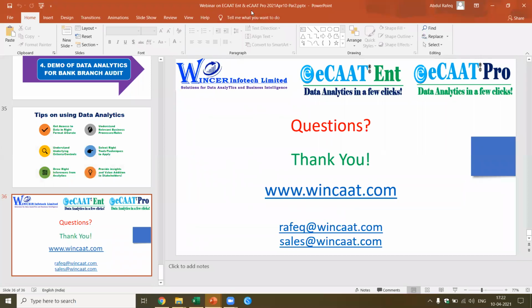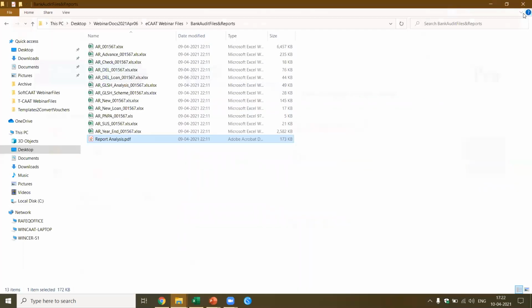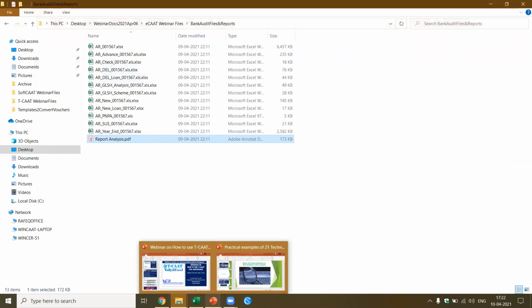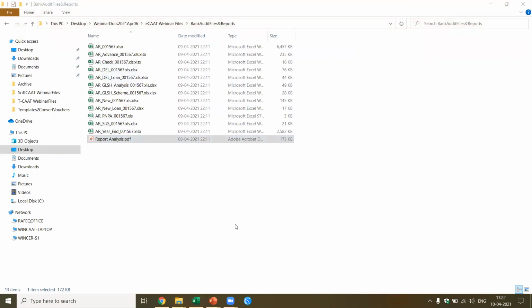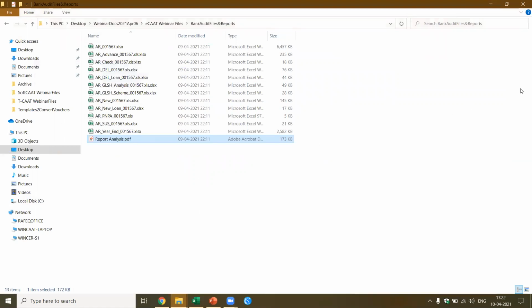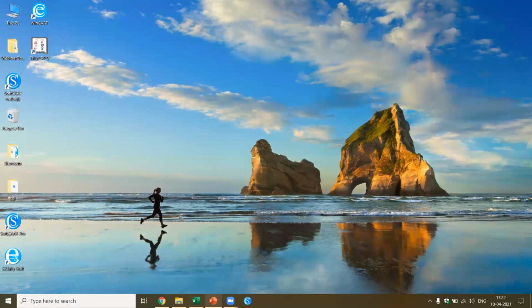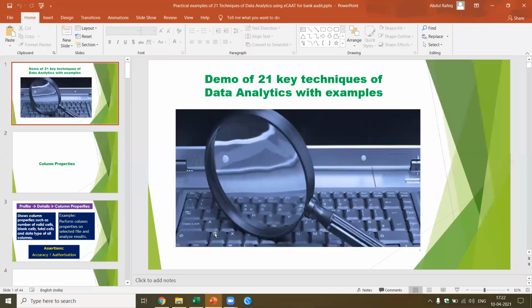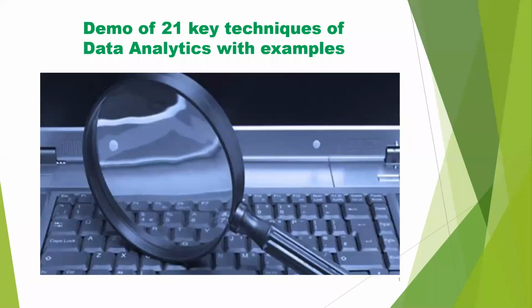This completes the first part of my presentation. Now we are going to go to the demo, where I'm going to get into specific areas. Let me close the other presentations which are not required. From now onwards, the presentation is going to be a little hectic. Watch this carefully, because I'm going to cover the demo of 21 key techniques of data analytics with examples.